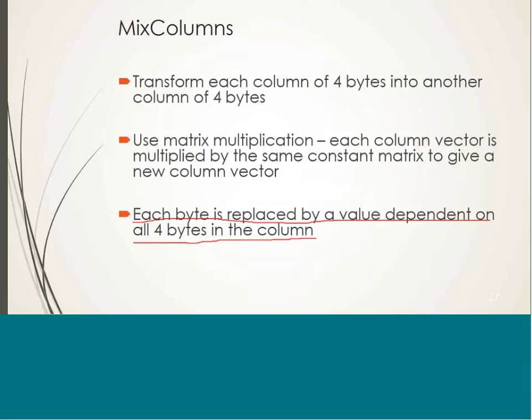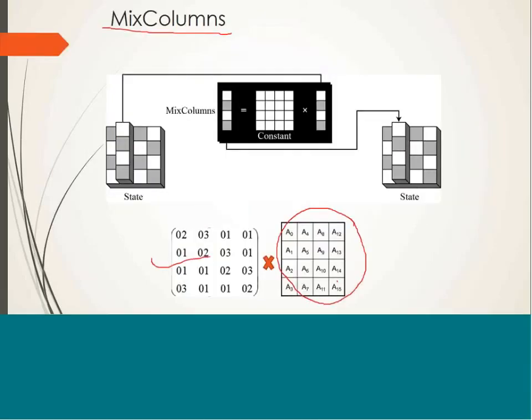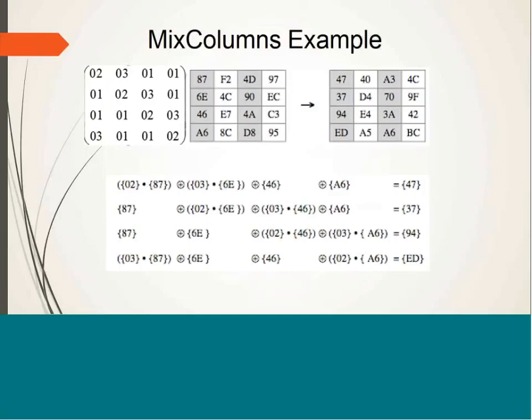So what it means, let's see with an example. This is your constant matrix, this is your state matrix for an example, and this is the output which you are going to get after multiplying these 2 matrices. So what I mean to say is that 47 is achieved by applying a function, that is matrix multiplication.